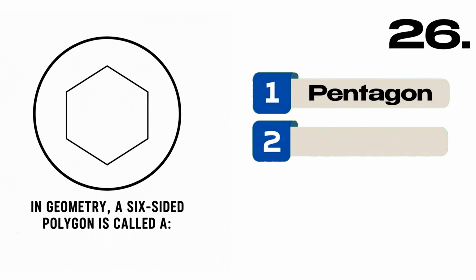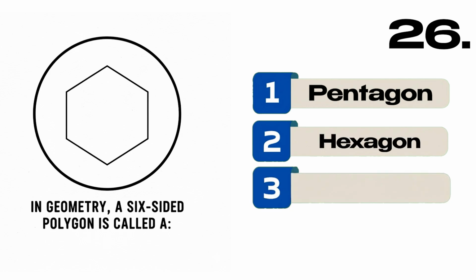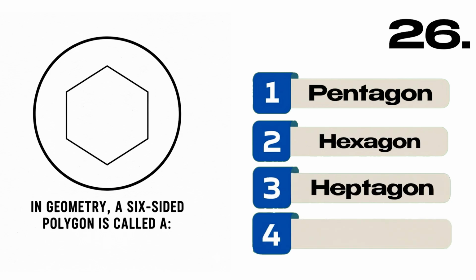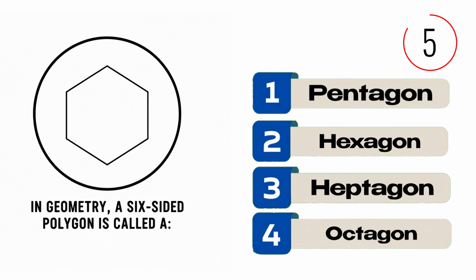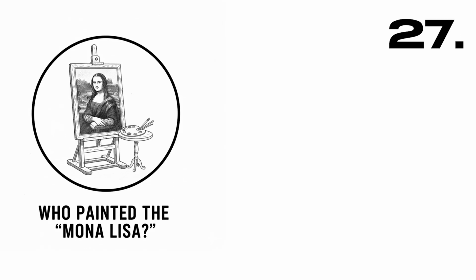In geometry, a six-sided polygon is called A. Pentagon, B. Hexagon, C. Heptagon, D. Octagon. Correct answer, B. Hexagon.